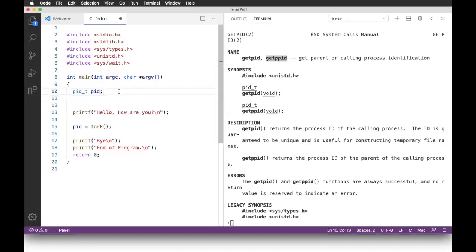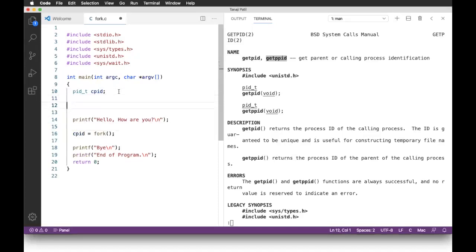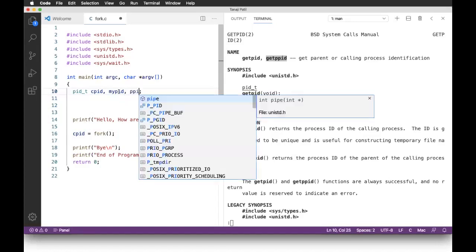So what I'll do is, let me call this a child PID, CPID. And this is fine. Now here I'll use pid_t, let me utilize the above, say my PID and parent PID, PPID.